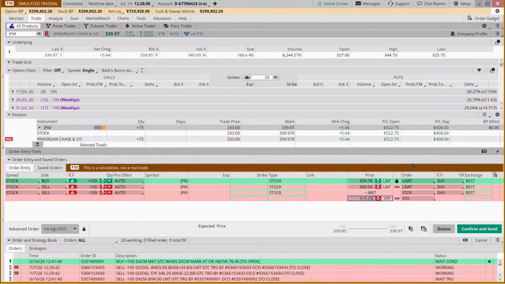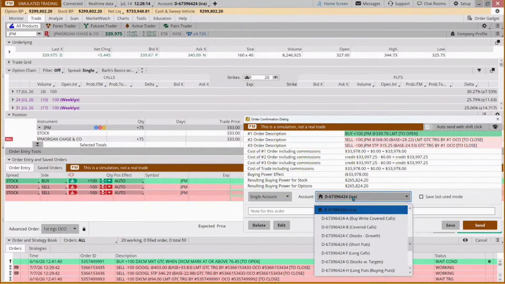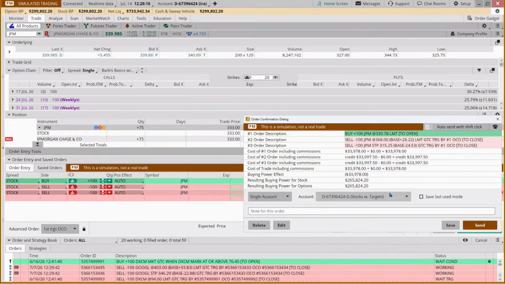We're going to make that good till canceled and this good till canceled. And that's our stock with a target. And it's based on the inverted head and shoulders pattern, and our bullish harami, or bullish engulfing.